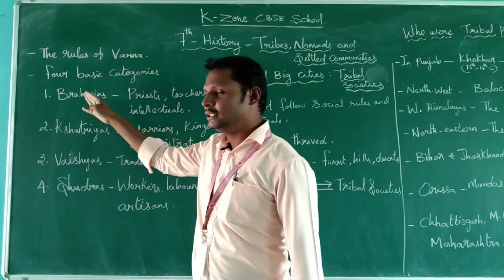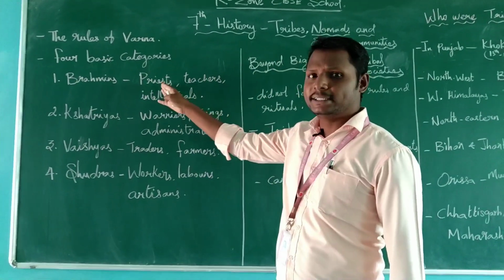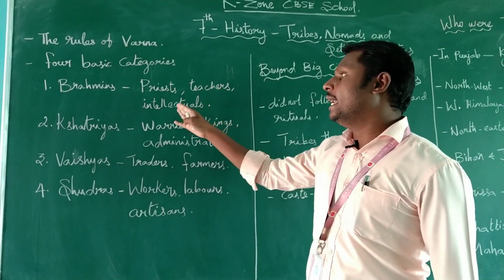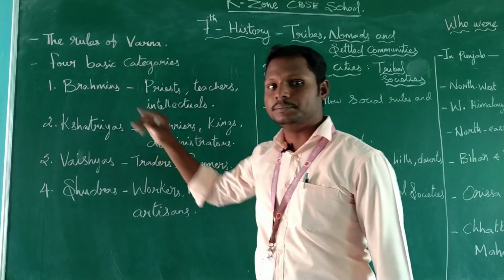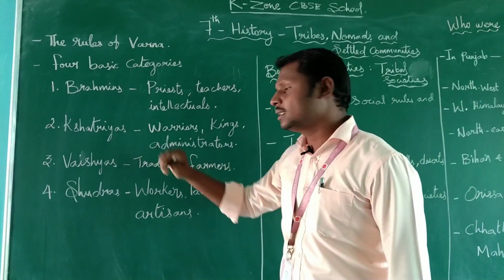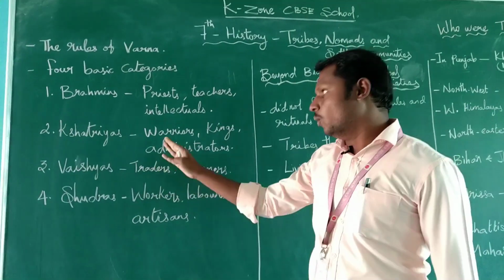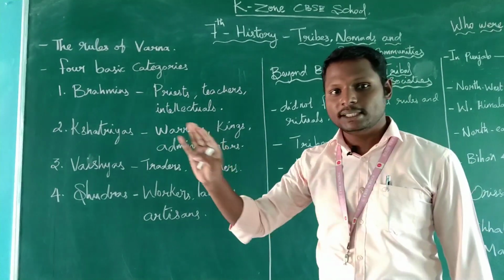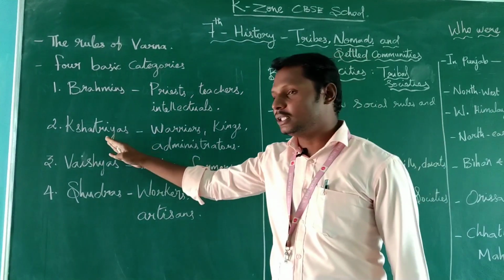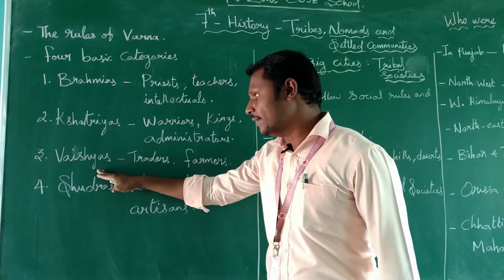Who are the Brahmins in this category? Priests, teachers, intellectuals. These kinds of people are called Brahmins. And Kshatriyas? Warriors, kings, administrators. These kinds of people are called Kshatriyas. The third one is the Vaishyas.